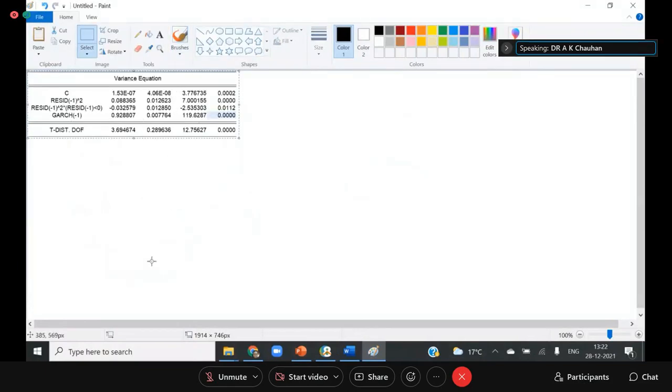This is the result of the GJR model. One thing you have to understand by looking at this model is that the coefficient is negative and the coefficient is significant. Let's say it is gamma; the gamma is minus 0.032.